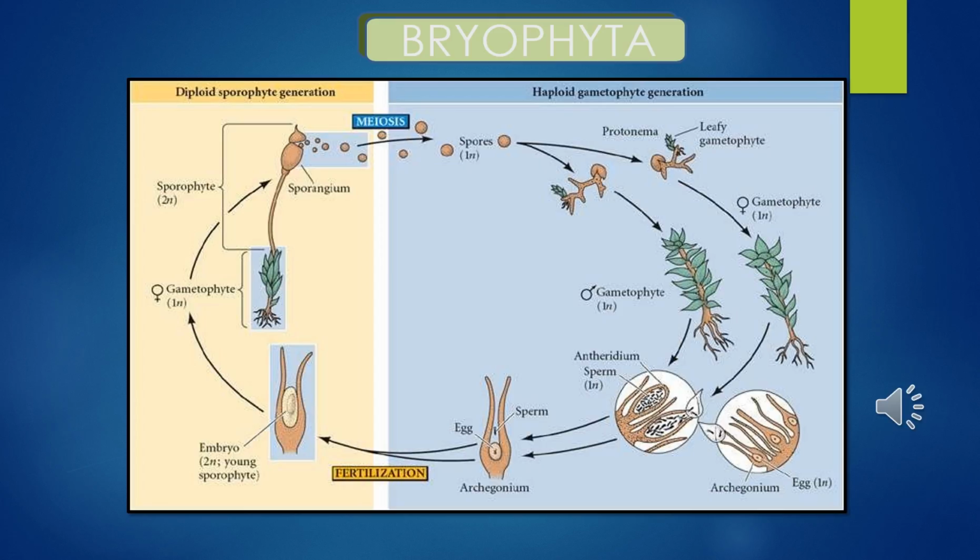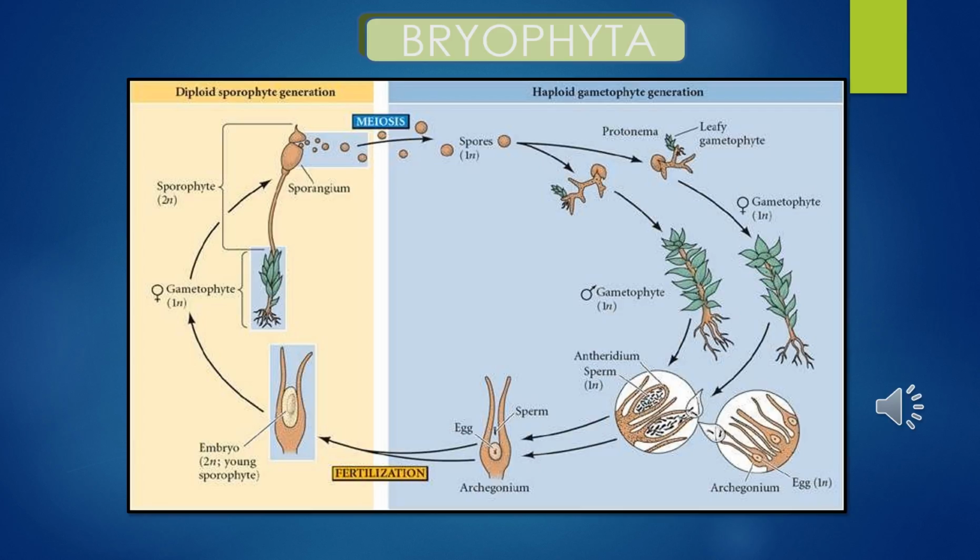The antherozoids are released into water where they come in contact with archegonium. An antherozoid fuses with the egg to produce a zygote. The zygote doesn't undergo reduction division immediately. It produces a multicellular body which is called sporophyte. The sporophyte is not free living but attached to the photosynthetic gametophyte and derives nourishment from it.